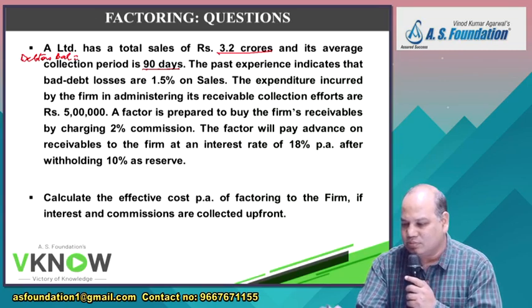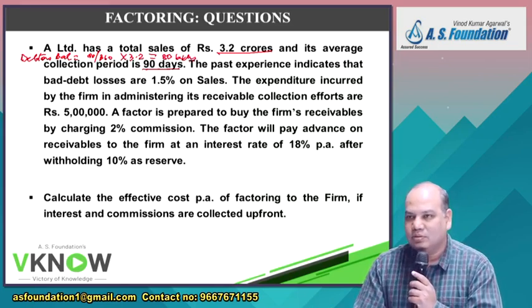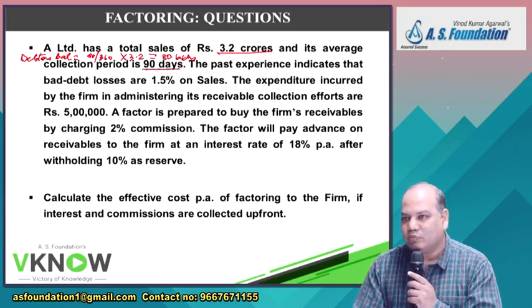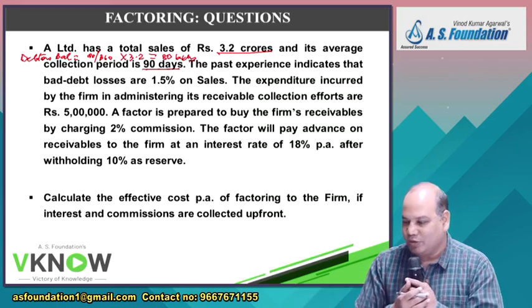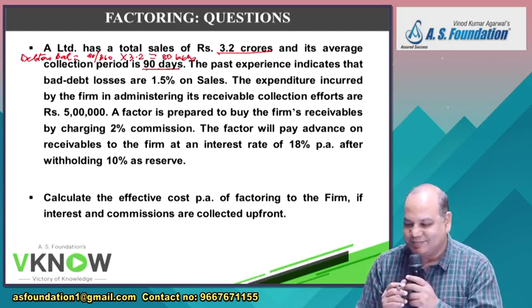Are you really serious about your exams? 90 days divided by 360 days into 3.2 crore is 80 lakh. Three by 12 into 3.2 crore. From where are you getting 0.20, 0.31, etc.? Purposefully, I know you want to irritate me. Yes or no? I know. And you succeeded.